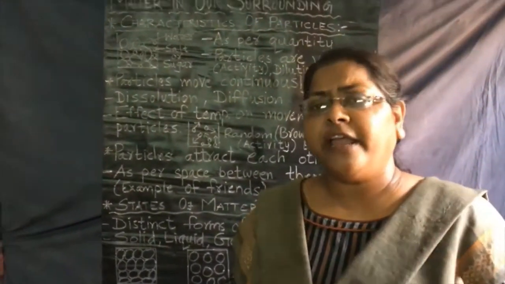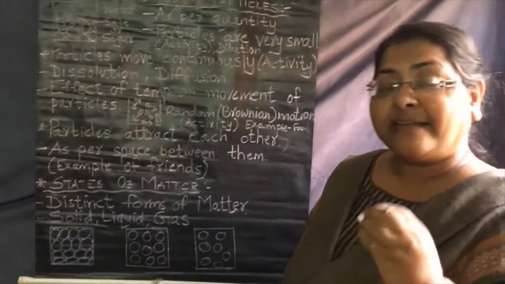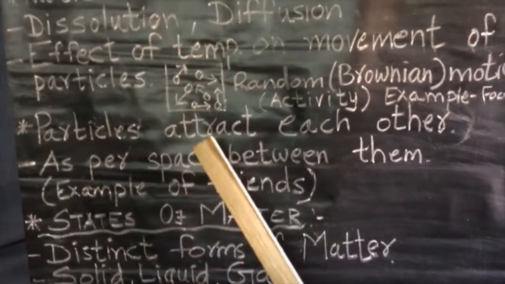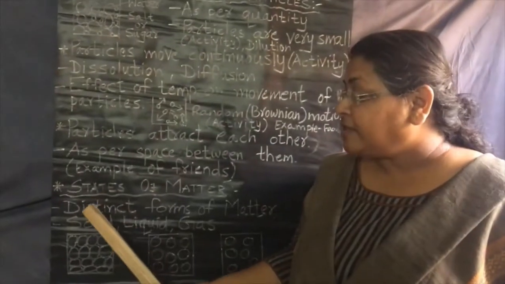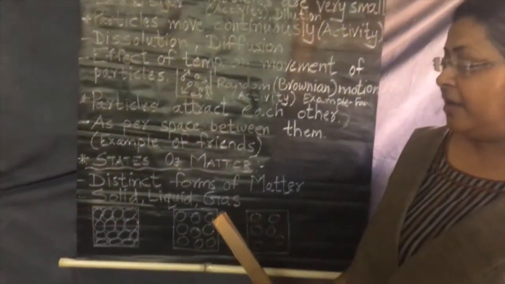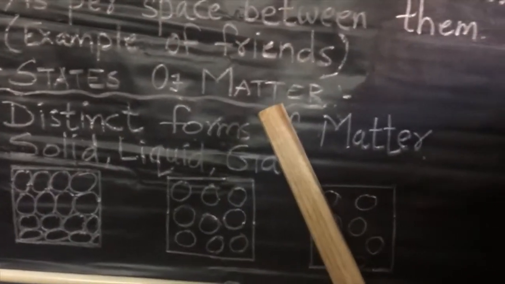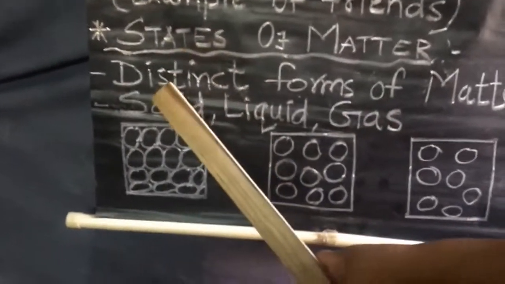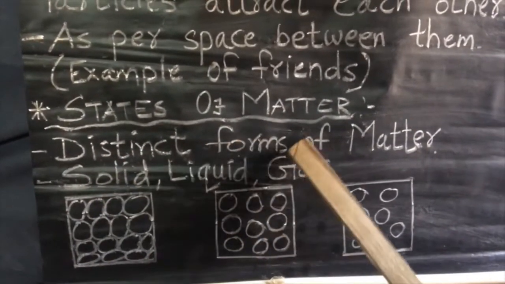The first was holding so tight. So from this, let me tell you that as per the space between them, the particles attract each other, and from this there is the existence of states of matter. So now you know matter is a substance or an object which occupies space and has mass or volume. States of matter means distinct, different forms of matter.